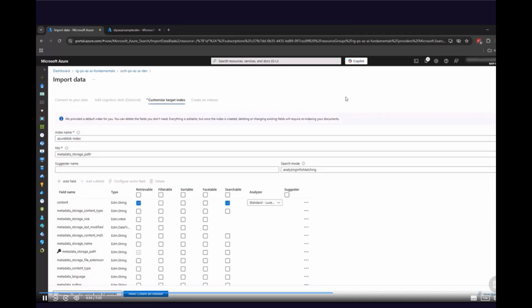In the next step, we can customize target index in Azure AI Search. The thing is that once the data is extracted from the documents, the content can be actually stored under different fields. So when Azure AI Search Service will return search results, we can see different data under different fields. But for this demo purpose, we are going to use the default index. So now let's click Next button.